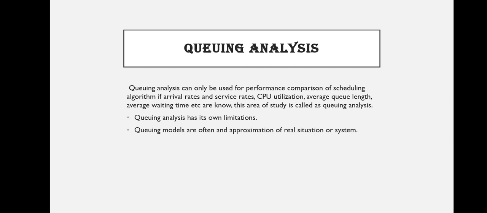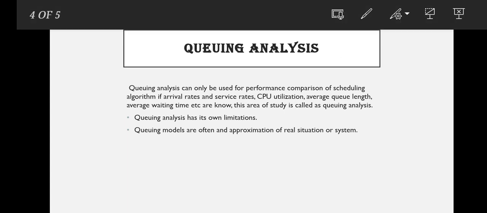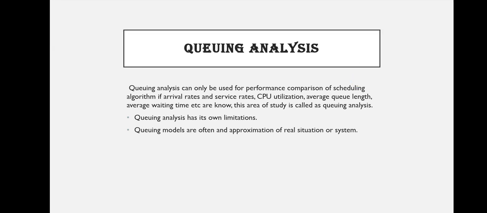Queuing analysis has its own limitations. Queuing models are often an approximation of real situations or systems. So now the next topic is simulators. The performance comparison of scheduling can be done by simulators.